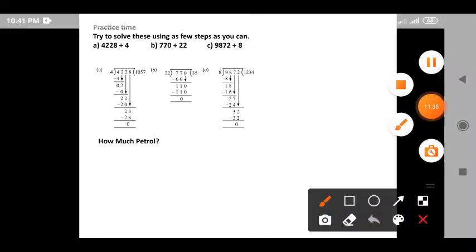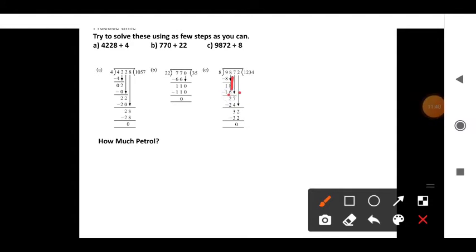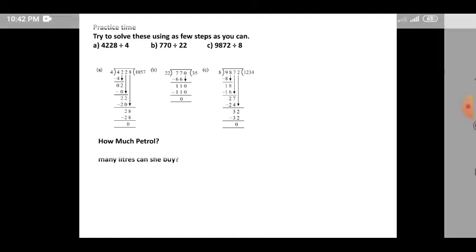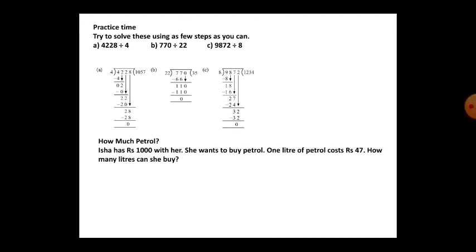Now 27. See, 8 minus 6 is 2, 1 minus 1 is 0. 7 you take down. 24. So it will be 8 threes are 24. Again 3. So like that division. It is a single digit division. You can do it yourself.